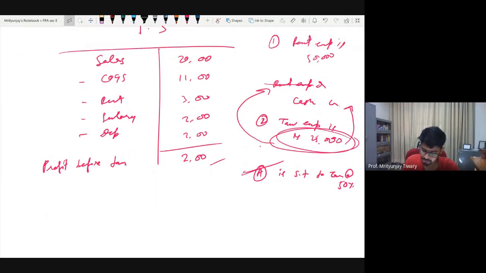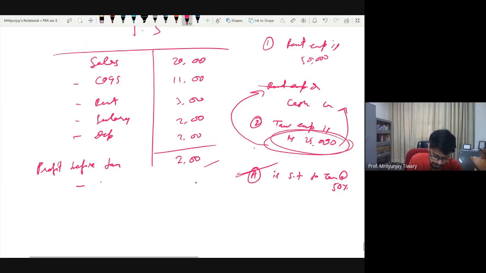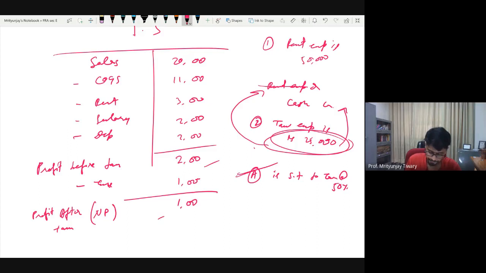So right now, let's say this is the information that has been given. So what you can do is straight away subtract tax of 1 lakh from this, and then you have net profit, or it is also called profit after tax for obvious reasons. 1 lakh.